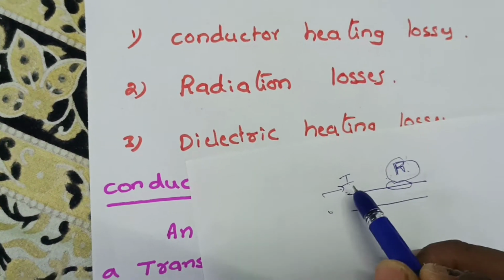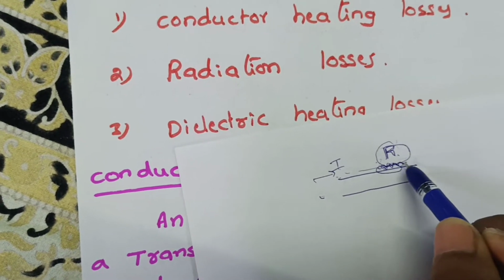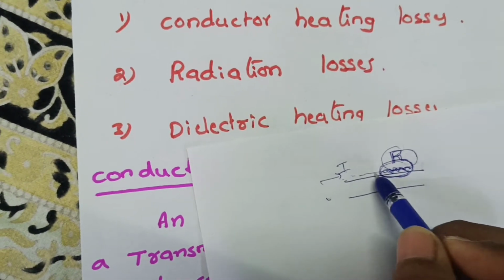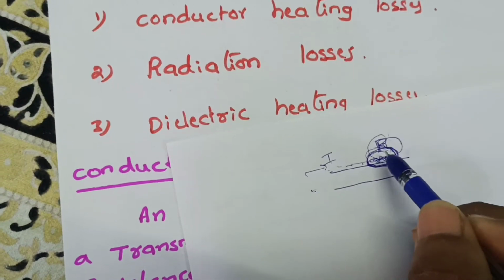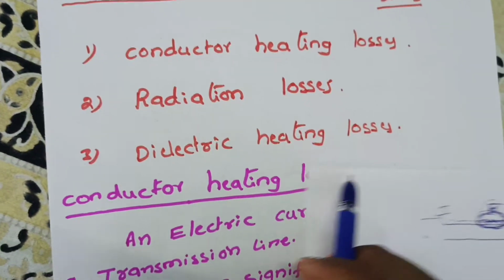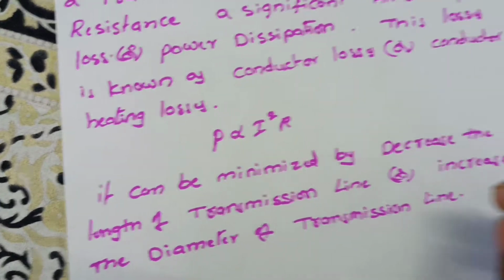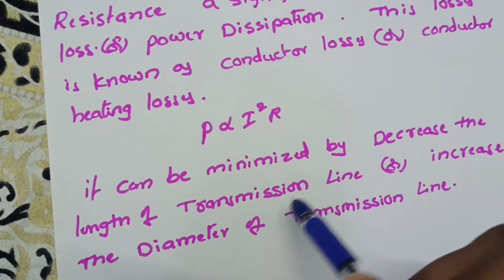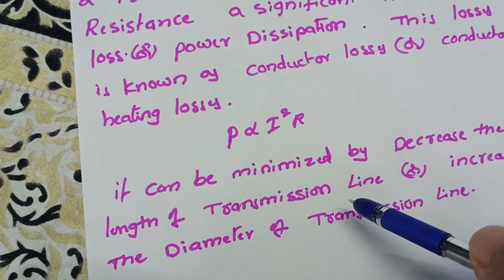So when the current is flowing through the resistance, this resistance will be heated. So the power is dissipated in the form of heat. That's why some amount of power is lost. So this loss is known as conductor heating loss. It can be minimized by decreasing the length of the transmission line or increasing the diameter of the transmission line.